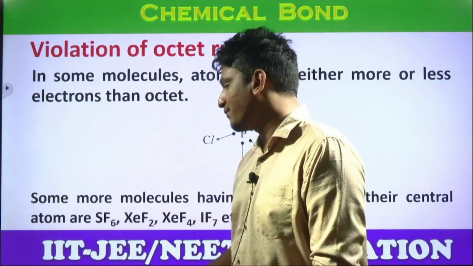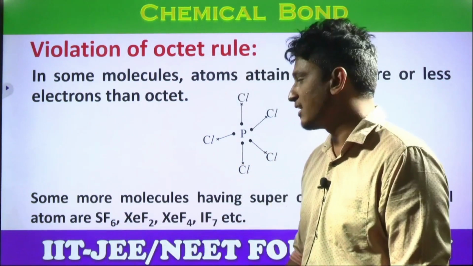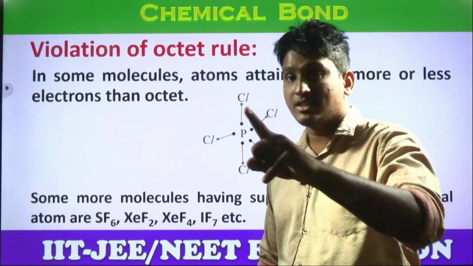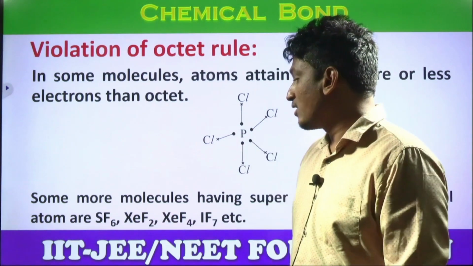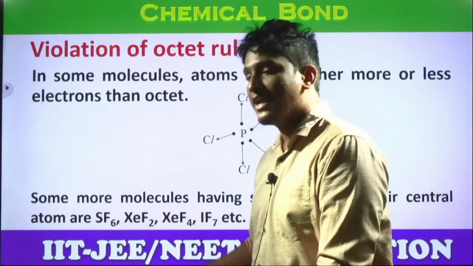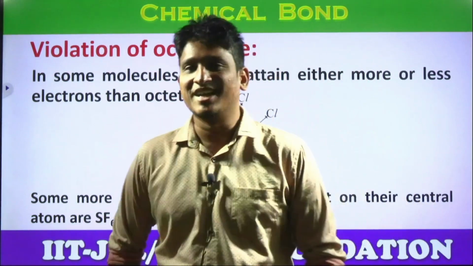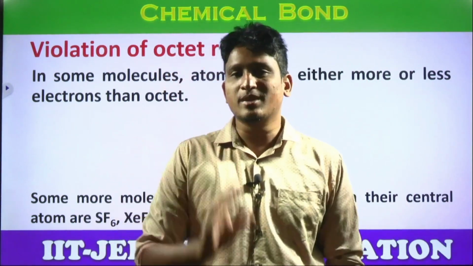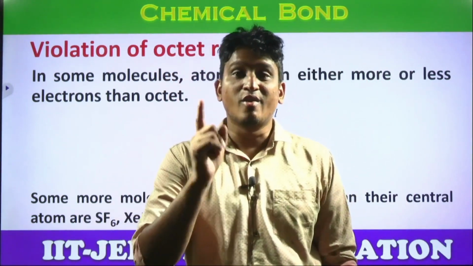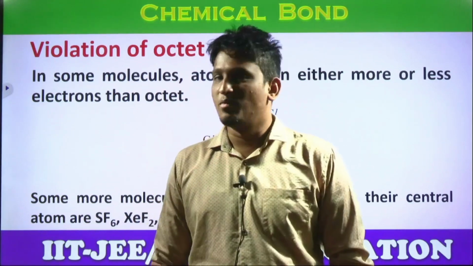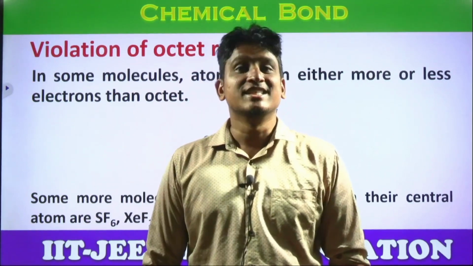SF6, sulfur hexafluoride, also has 12 electrons. Sulfur is sharing 6 electrons. It will get 6 more. Xenon difluoride, tetrafluoride. Xenon is a noble gas. Students, the whole concept of chemical bonding is based on non-bonding of noble gases, right? But look at xenon. Xenon is reactive.